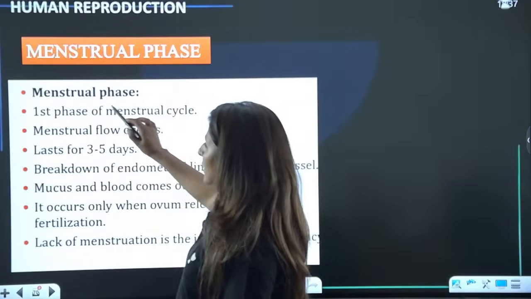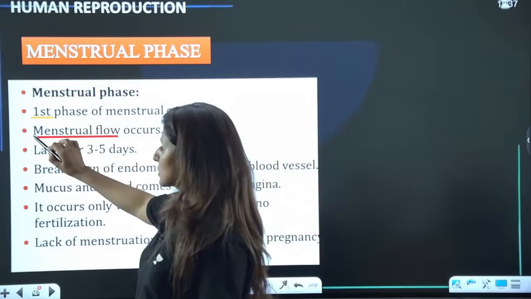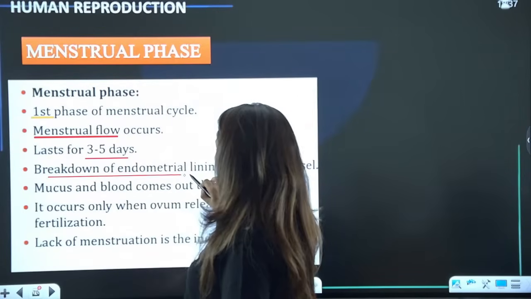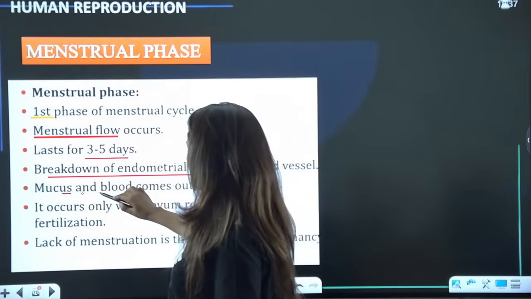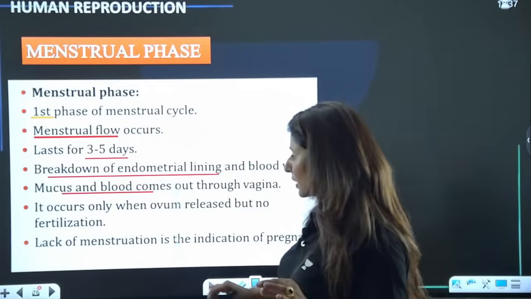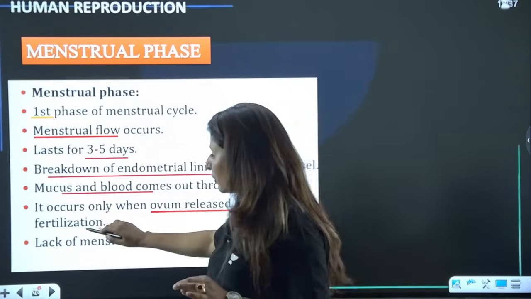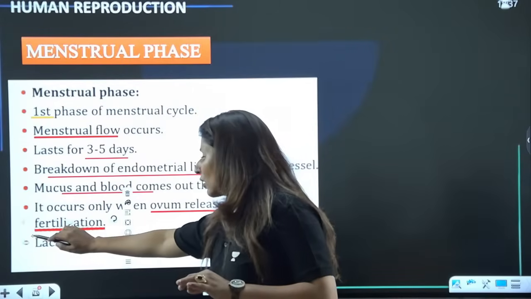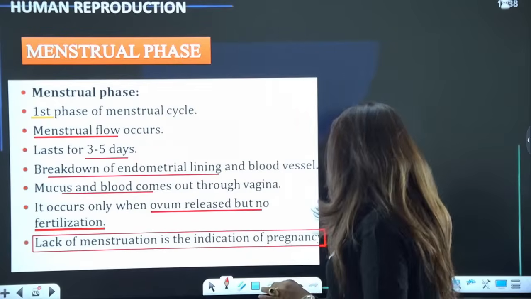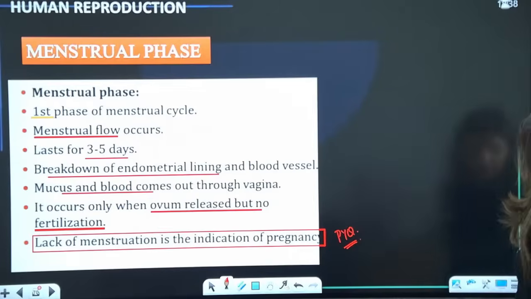So guys, menstrual phase is the first phase. Now during this phase, basically menstrual flow occurs. So there is bleeding. It lasts for 3 to 4 days and endometrial lining breaks down. The mucus and the blood comes out along with the unfertilized secondary oocyte. It occurs only when ovum is released, but no fertilization occurs, right? So lack of menstrual cycle, very important line, is the indication of pregnancy. This is already a PYQ line. Is that clear? So these are very, very important lines.